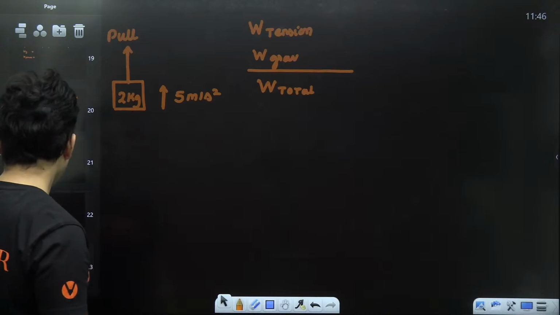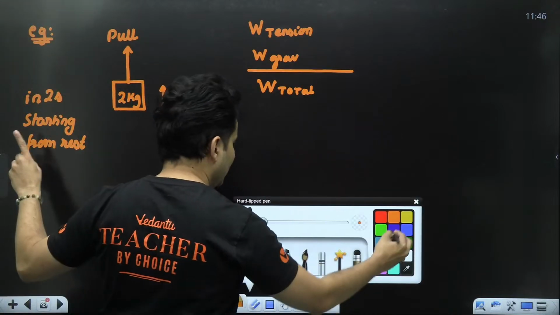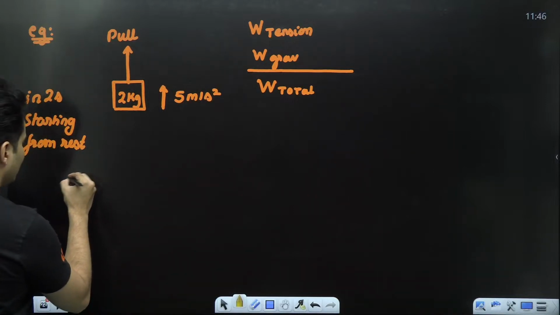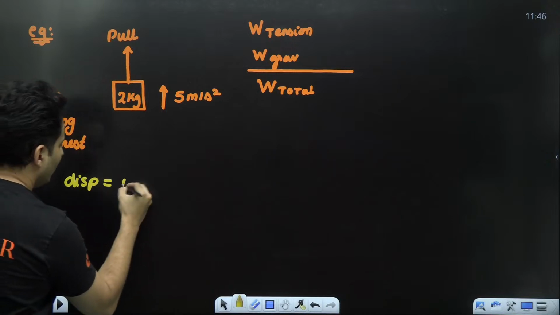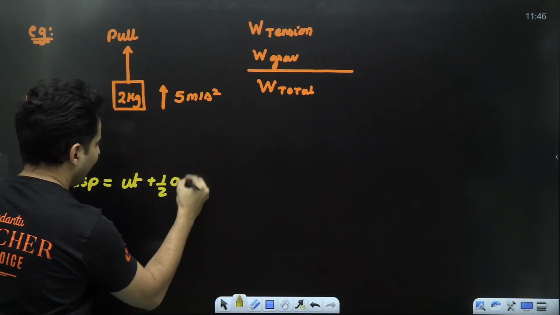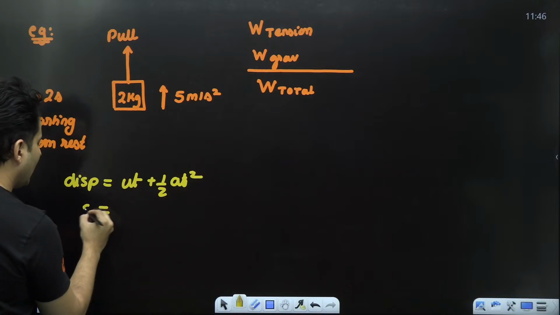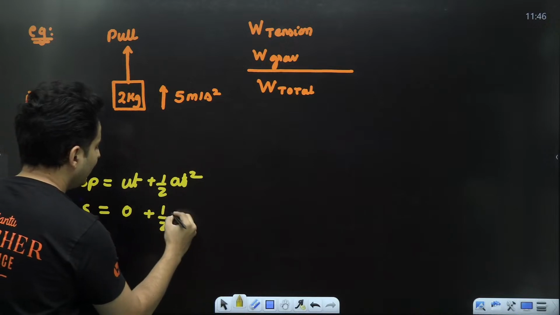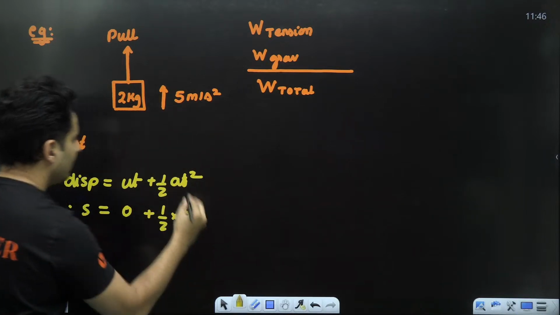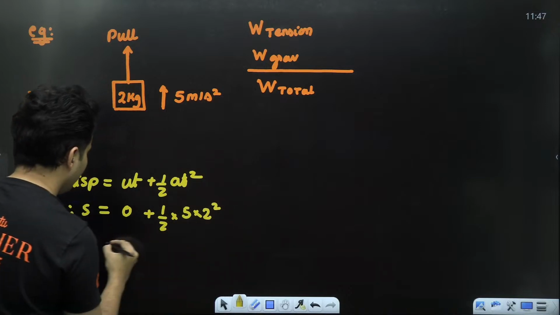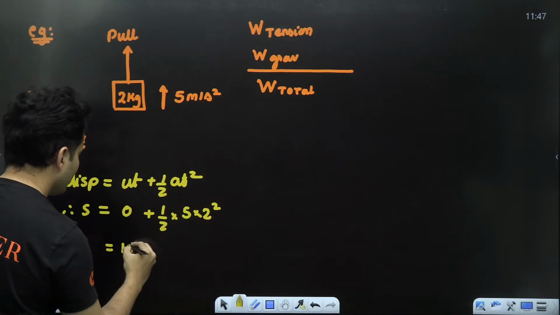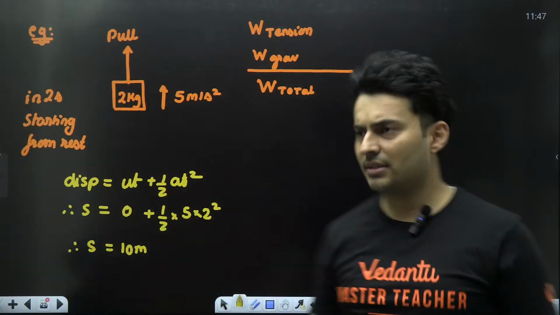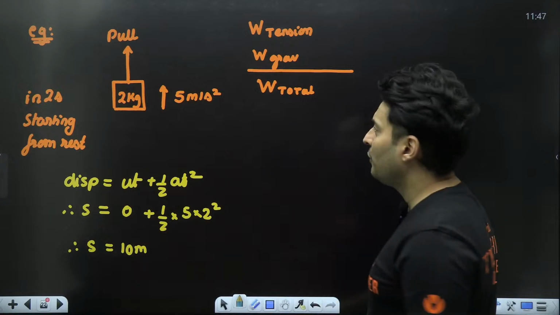First of all, in 2 seconds, how much will you displace? Let's find out the displacement. The displacement can be found out using ut plus half at square, because without that, we cannot calculate the work. Initial velocity is 0 because you started from rest. Half into acceleration is 5, time is 2, so 2 square. 2 and 2 cancel. 5 2s are 10. So basically you have moved 10 meters.